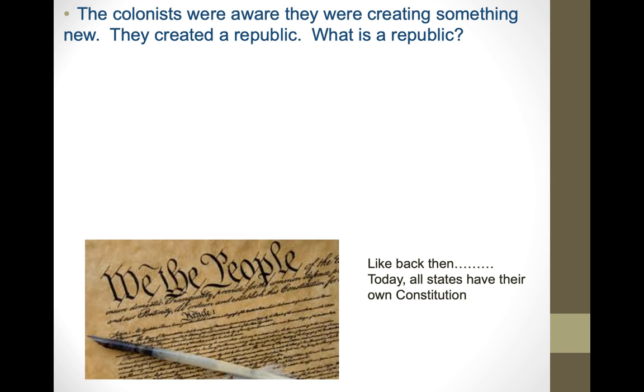Okay, let's go to your handout now. Again, you already have this on your handout, so let's take a look. The colonists were aware they were creating something new. This is up at the top there. They created a republic. What is a republic? Gabe, what do you got? What's a republic?